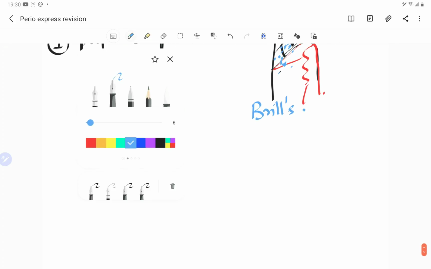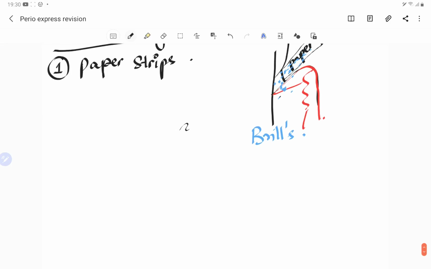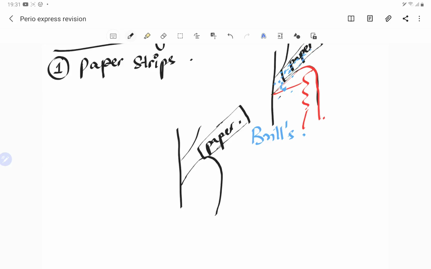Then another method, guys, is the Loe and Holm-Pedersen technique. He told that if we put the paper deep inside the sulcus, then because of the irritation of the tissues, there can be extra GCF to be measured. So he says that the paper strip should be kept at the entrance of the pocket, not deep inside the pocket.